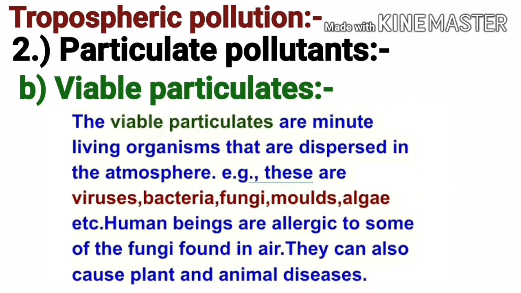The second type of particulate pollutants are viable particulates. The viable particulates are minute living organisms that are dispersed in the atmosphere. For example, these are viruses, bacteria, fungi, molds, algae, etc. Human beings are allergic to some of the fungi found in air. They can also cause plant and animal diseases.